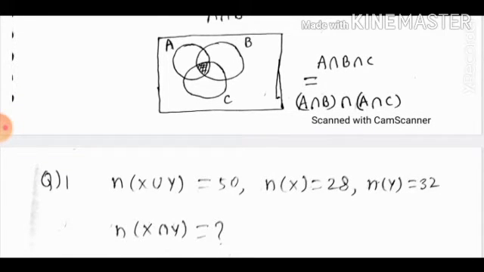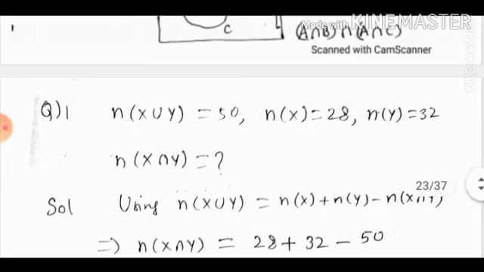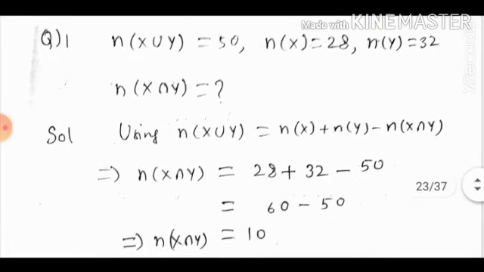n(X union Y) is equal to 50, n(X) is equal to 28, n(Y) is equal to 32. n(X intersection Y) is to be told. So using n(X union Y) is equal to n(X) plus n(Y) minus n(X intersection Y), putting the value, we have n(X intersection Y) as 10.